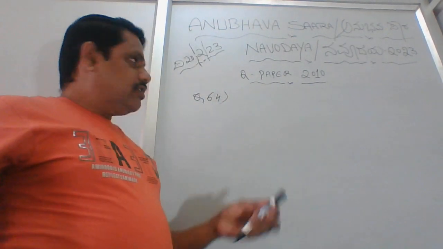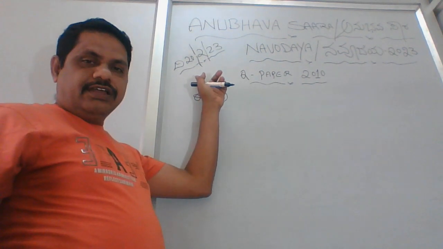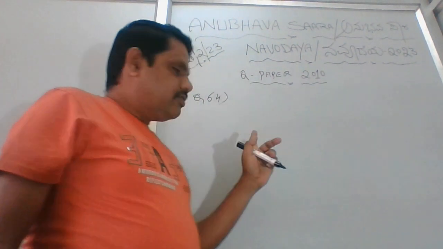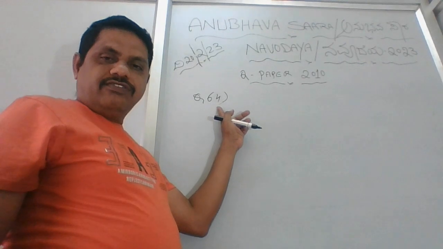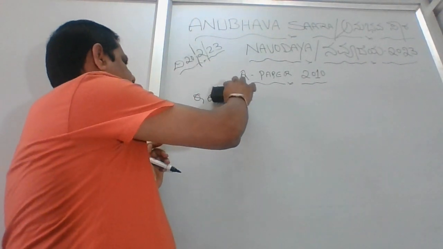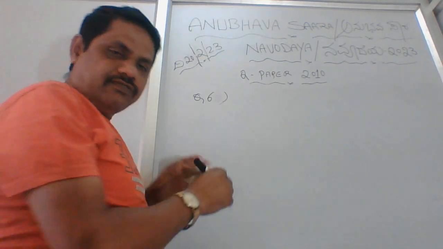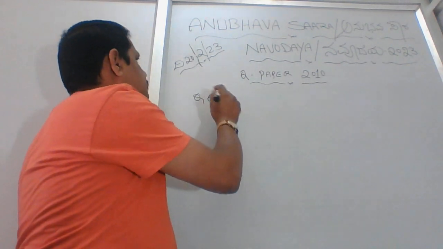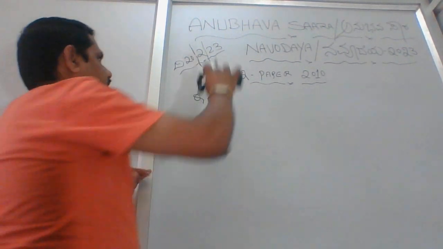Anyways, yesterday was day 20 and we finished question number 64. Now we'll change this to 65, and the date will be 21.